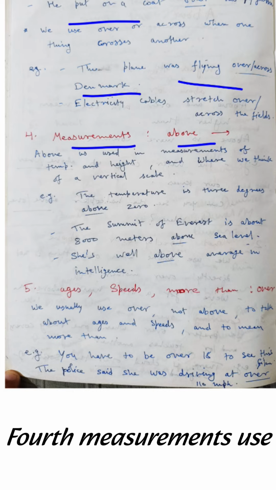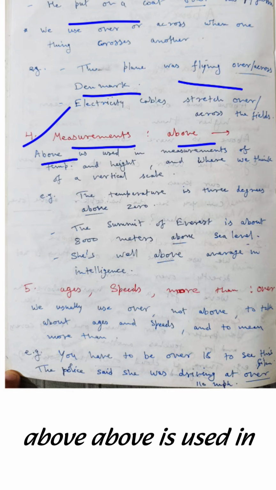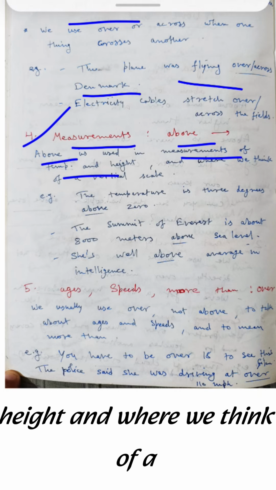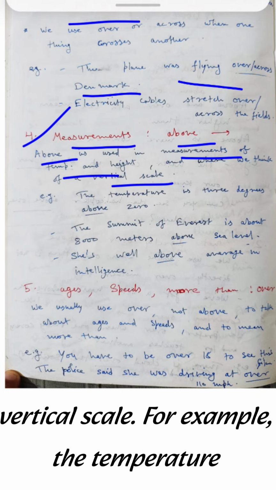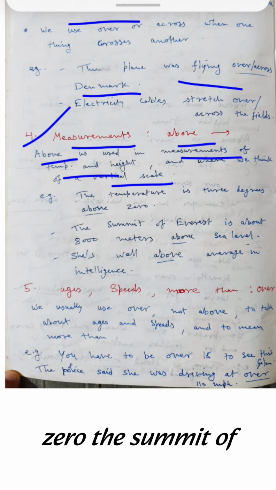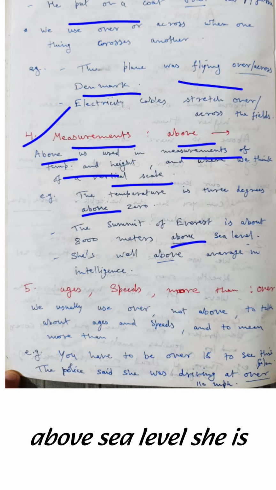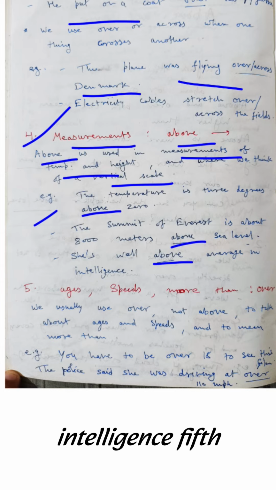Fourth, measurements. Use above. Above is used in measurements of temperature and height, and where we think of a vertical scale. For example, the temperature is 3 degrees above zero. The summit of Everest is about 8,000 meters above sea level. She is well above average in intelligence.